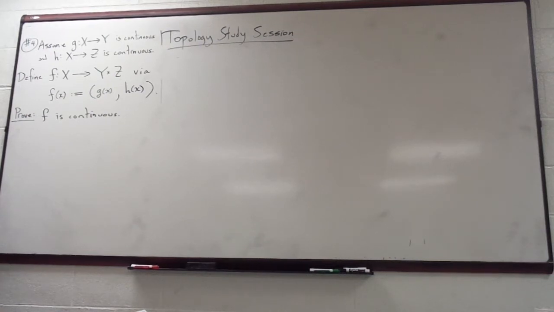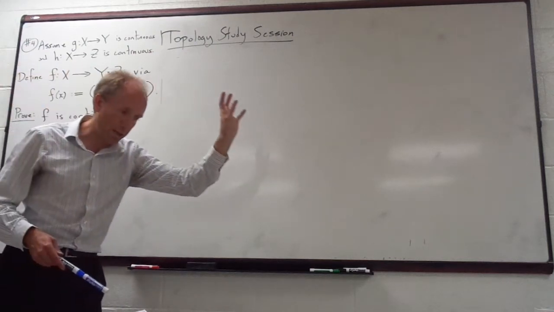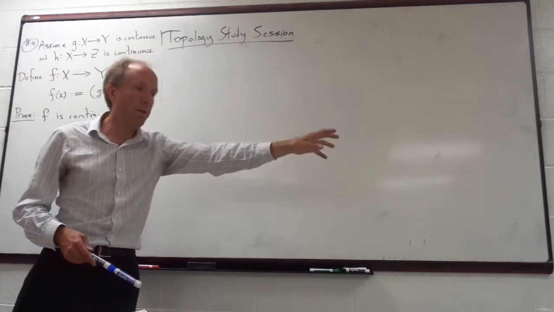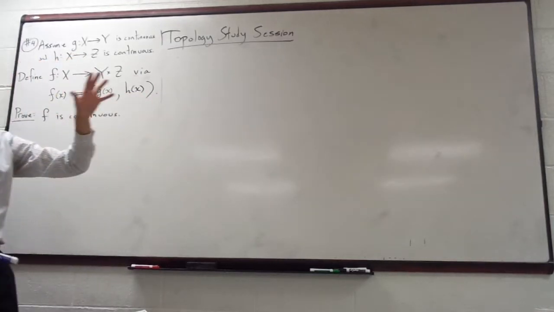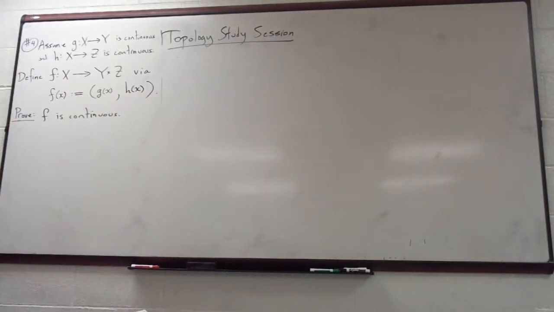And then we had the thing about sequences. For a continuous function, anytime you have a convergent sequence on the input side, if you apply the function to the sequence, it should converge to the image of the limit point of the original sequence. So that's proposition 10, I believe.